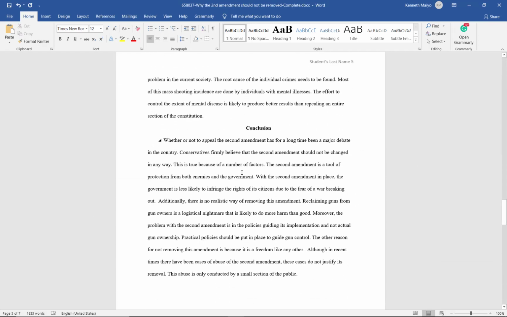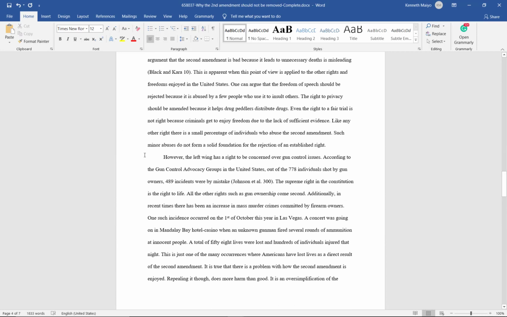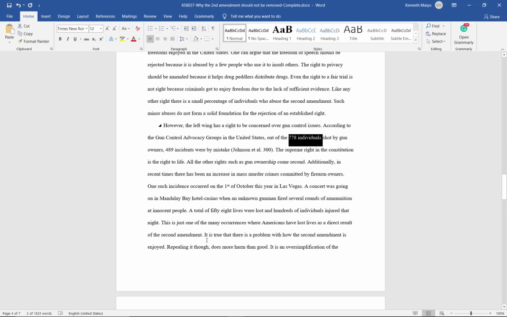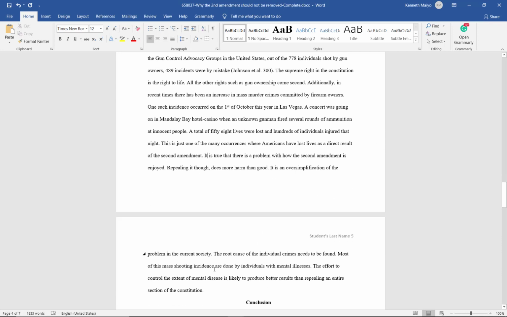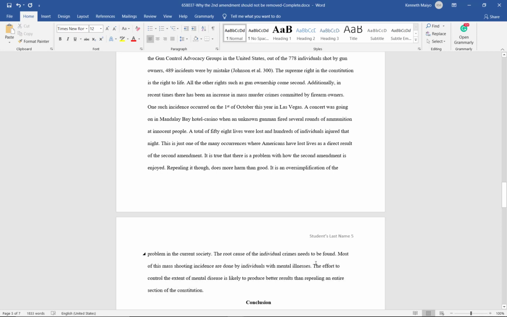There should be no in-text citation in the first sentence, unless it's a sentence dealing with statistics, and you should not add an in-text citation to the last sentence of a paragraph, because essentially the last sentence of a paragraph is summarizing the entire paragraph.